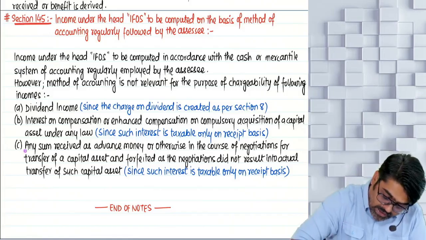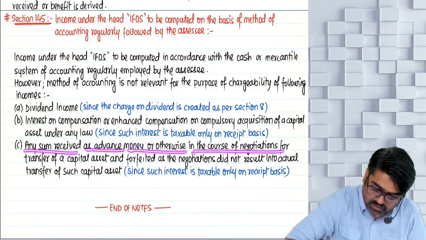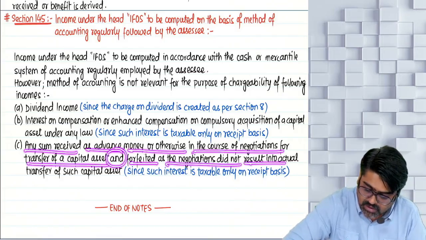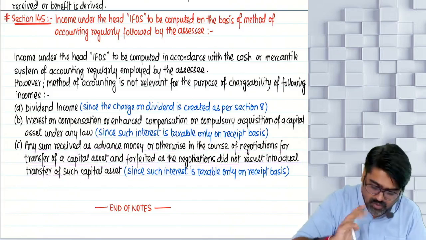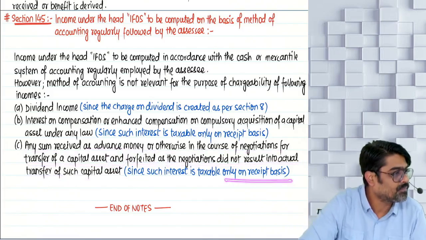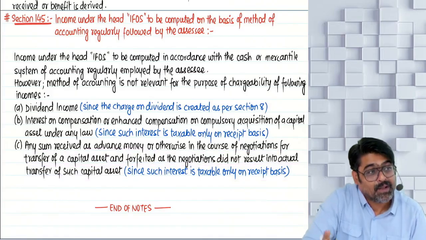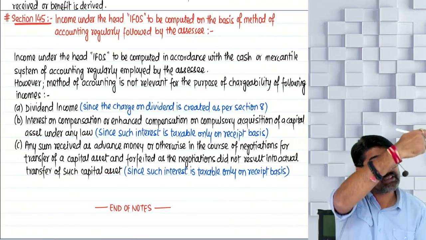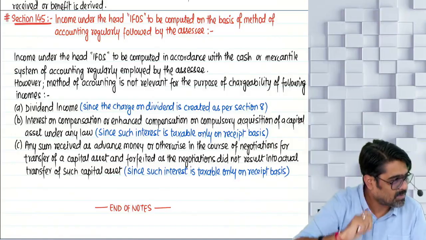Next one. Any sum received as advance money or otherwise in the course of negotiations for transfer of a capital asset and forfeited as the negotiation did not result into actual transfer of such capital asset, advance money received and forfeited will be taxable only on receipt basis. But if it is received on or after 1st April 2014, because if it was received prior to 1st April 2014, that is adjusted under section 51 under the head capital gains. Yes or no? Will you remember this thing?